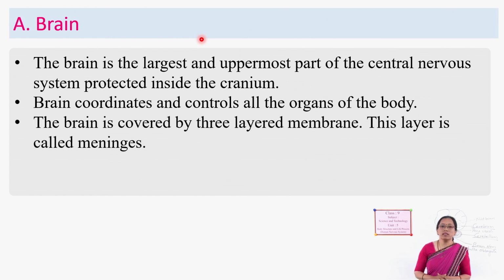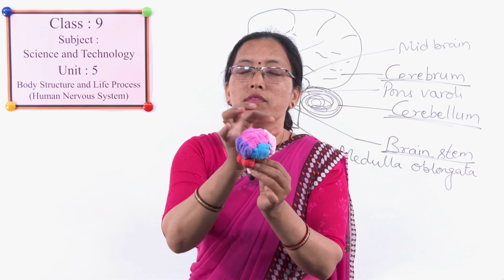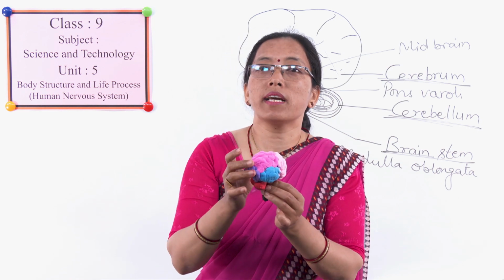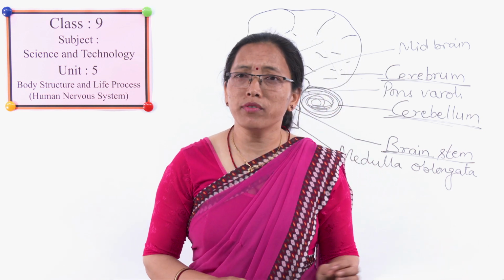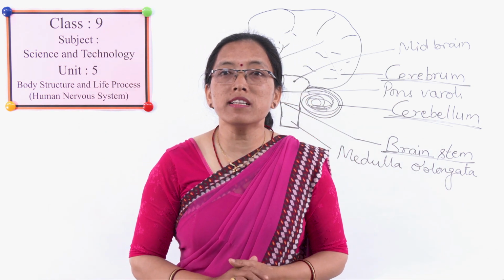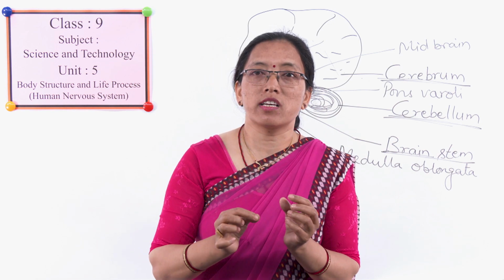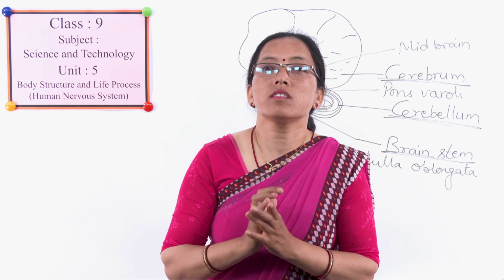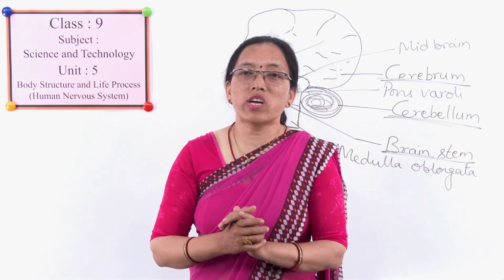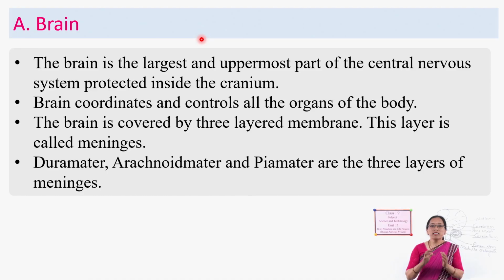And next, suppose this is the structure of the brain. It is covered with a thin membrane layer. From outside, it is covered with a thin three-layered membrane, which is called meninges. Have you ever heard of meningitis? Some people suffer from meningitis. That means at that time their meninges is infected and damage occurs in the meninges, which is called meningitis. The meninges is made up of three layers. What are those three layers?